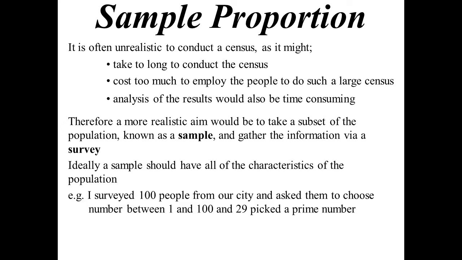So I surveyed 100 people from that city of 1 million people and asked them to choose a number. 29 of them picked a prime number, so the sample proportion would be 0.29. How do we distinguish between population proportion and sample proportion? With a little caret on top: p hat.